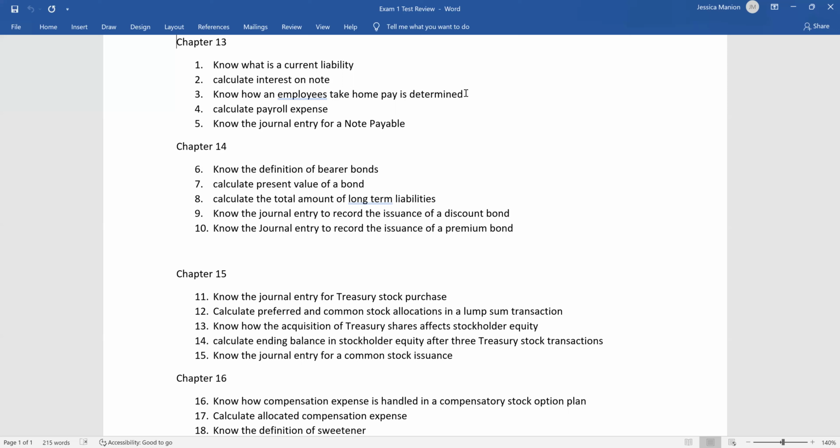And then finally, number 5, know the journal entry for a note payable. So just make sure you review those. And again, any of them that we have to calculate something, we're going to get practice with those calculations on Monday. So we'll do a little bit more test review on Monday. Any questions about Chapter 13?